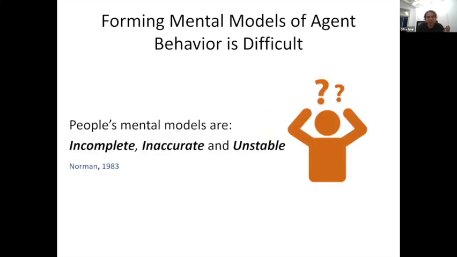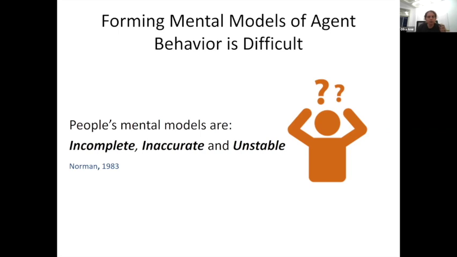And this is difficult because people have a very hard time forming accurate mental models of technological systems. We know this from the early days in human-computer interaction, when systems were even much simpler, that this is really hard for people to do. And now that we have agents that use deep models and so on, it's only becoming more difficult. So in recent years, there's really been a growing resurgence of interest in explainable AI.